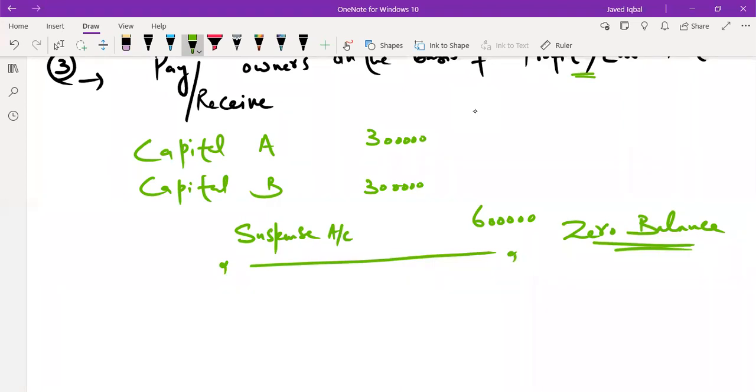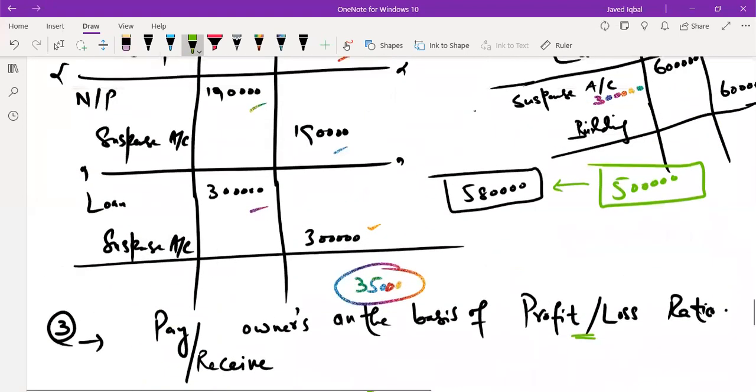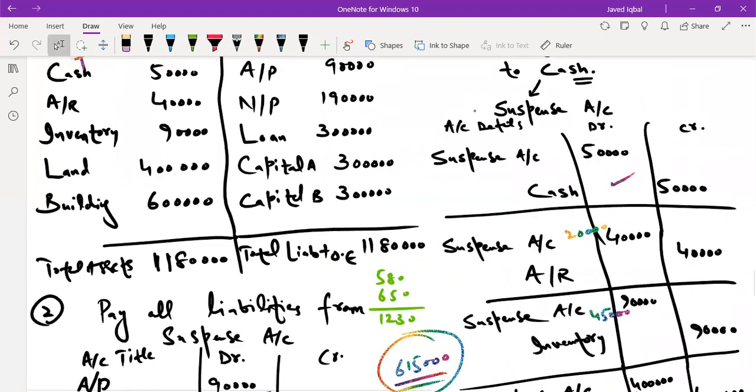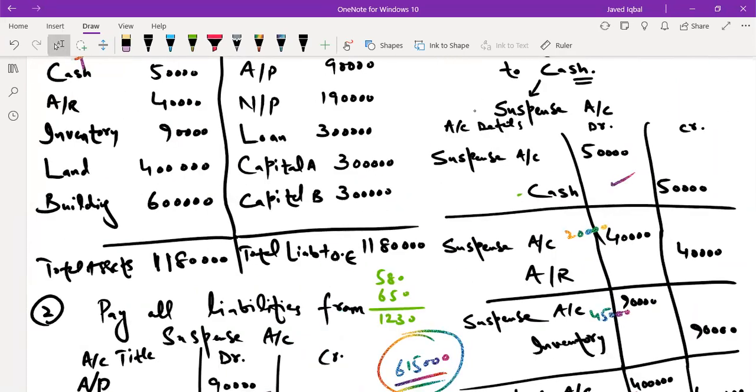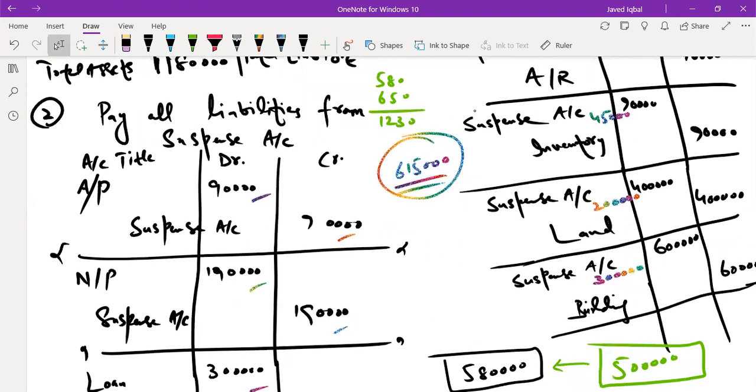And now we can easily write that all accounts now have zero balance. The suspense account is also zero. We replenished it by initially debiting all these into suspense account, right? All the assets were closed to suspense account. Cash came in suspense account, account receivable suspense account, and everything came in suspense account. And all these assets were closed.